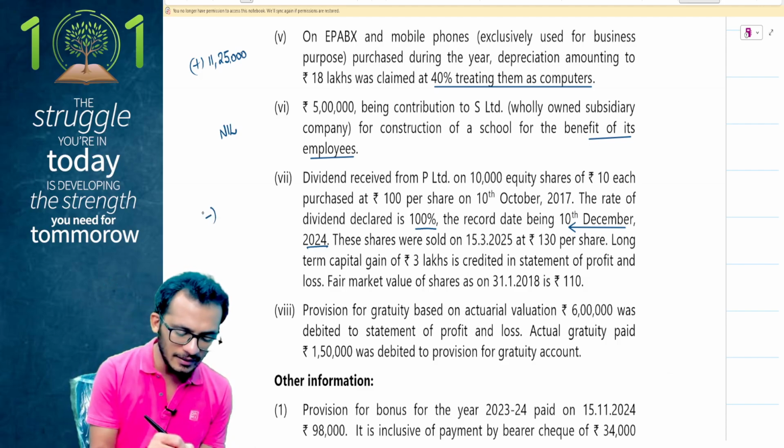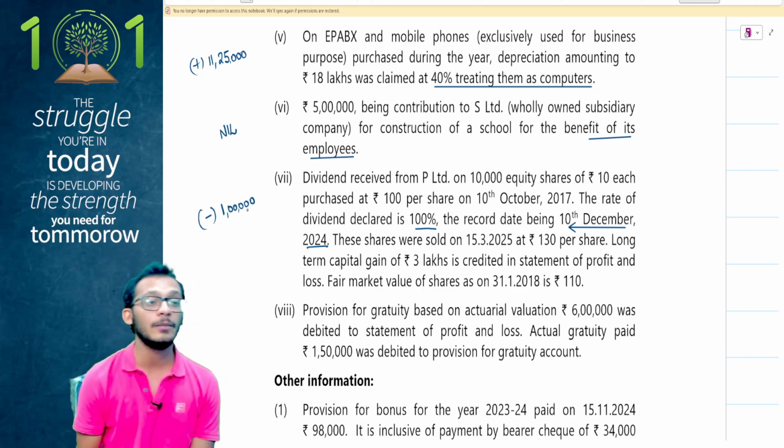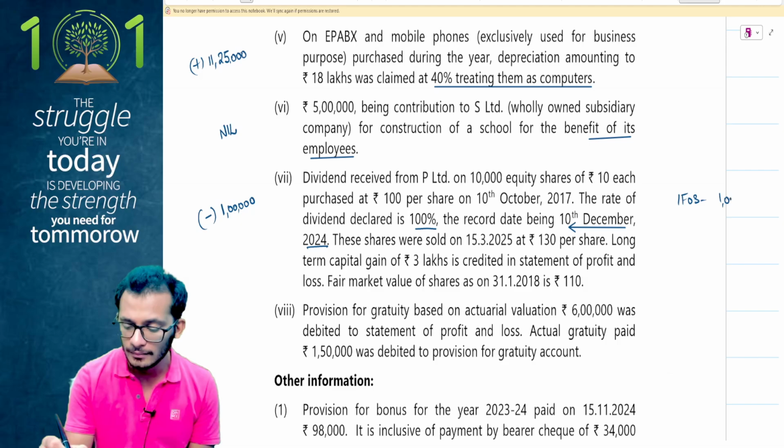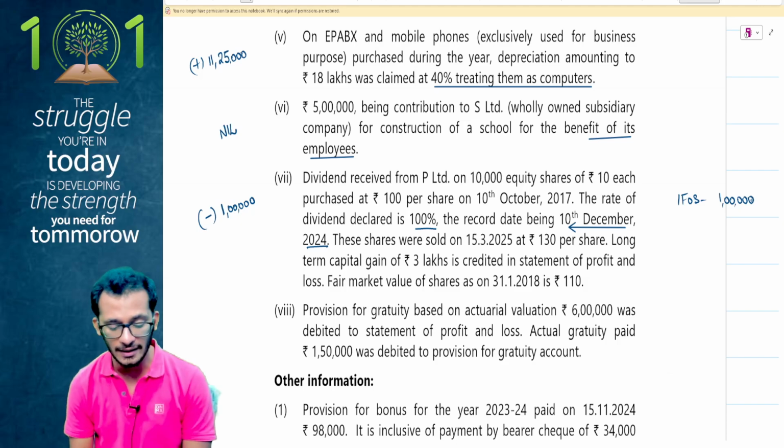Now, because this is credited to my P&L account, I will have to remove it from my P&L account for the purpose of computing PGBP. While computing IFOS, I can claim this as an income. Yes, so in IFOS, I will report this as an income. In PGBP, I'm going to reduce this from my income.